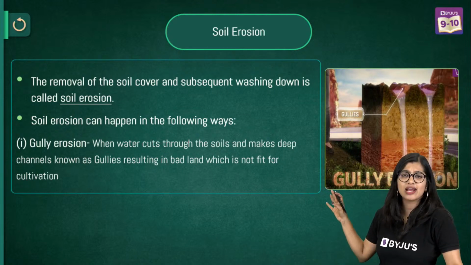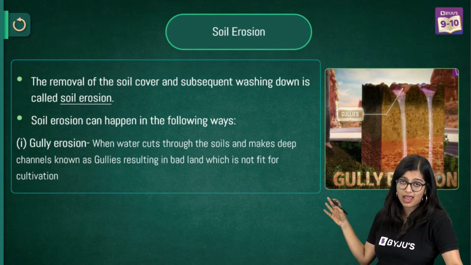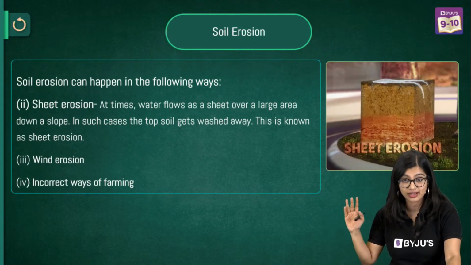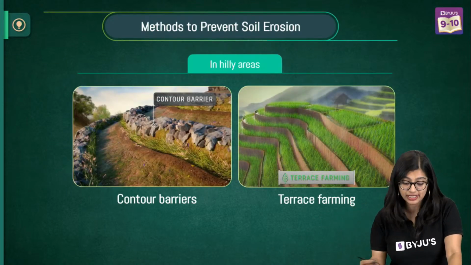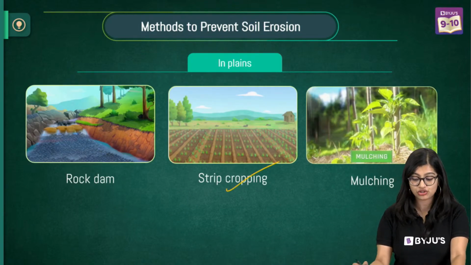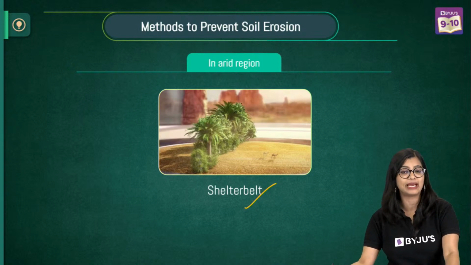Then of course we have soil erosion, which is the denudation of the top layer or the removal of the top layer of the soil. We have gully erosion, we have sheet erosion, and we know that protection can be done by contour barriers and terrace farming. We can also do it by strip cropping and forming shelter belts, right?